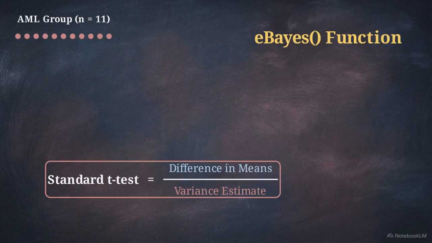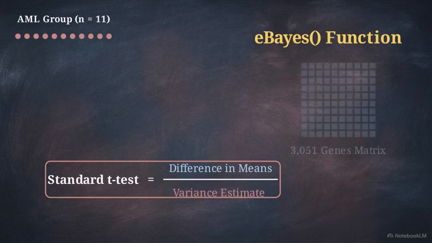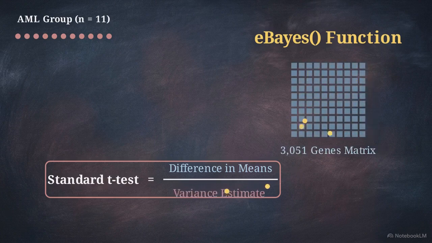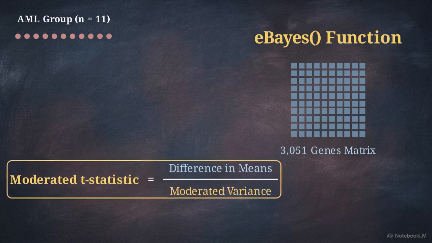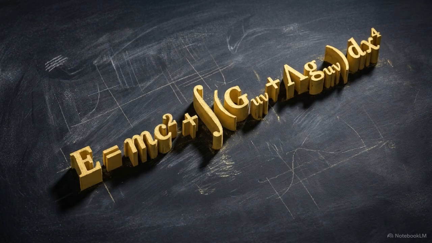eBayes function, applying empirical Bayes methodology to borrow strength. Rather than relying solely on the 11 AML samples, limma draws a global variance prior from the entire matrix. Information from the other 3,000 genes stabilizes the individual gene variances. This newly stabilized equation produces what is called the moderated t-statistic.